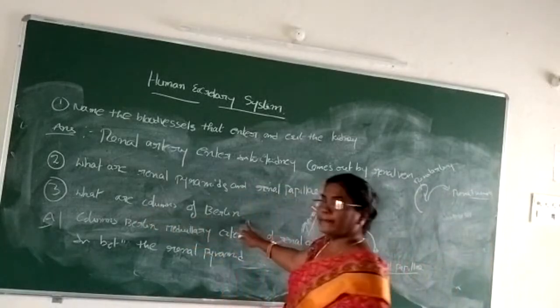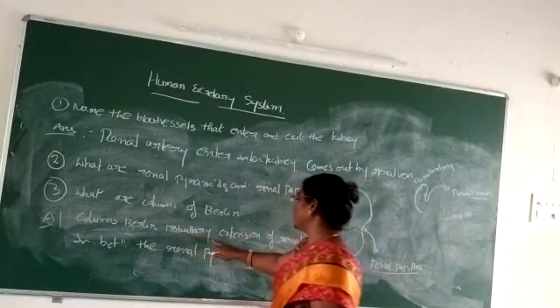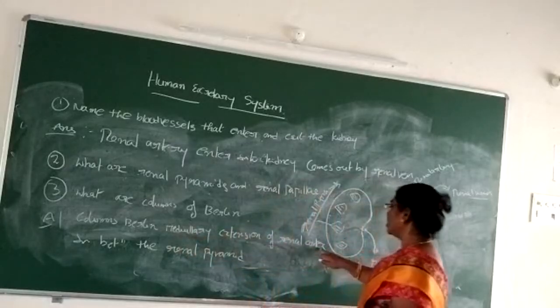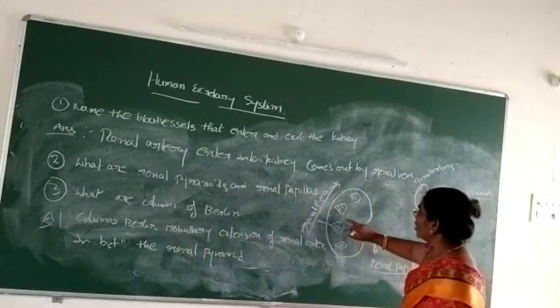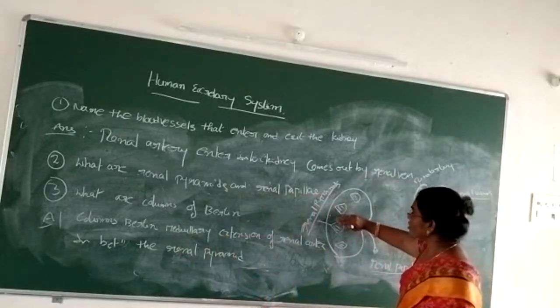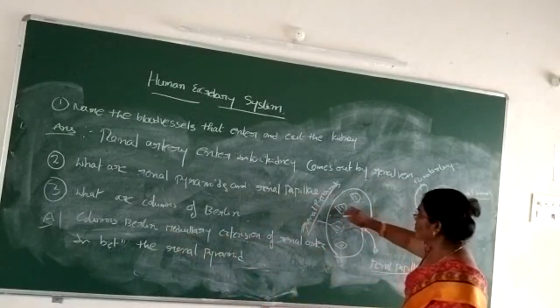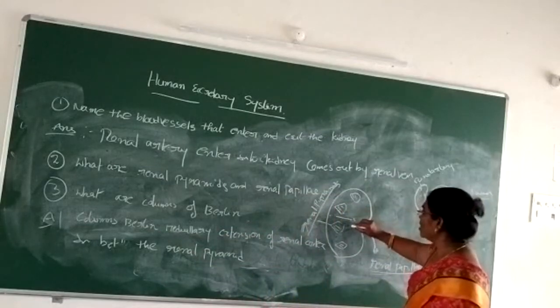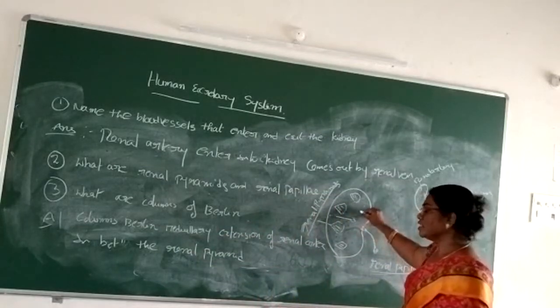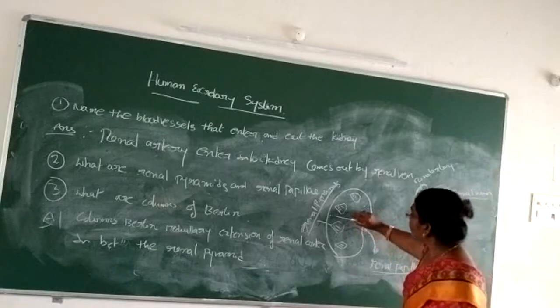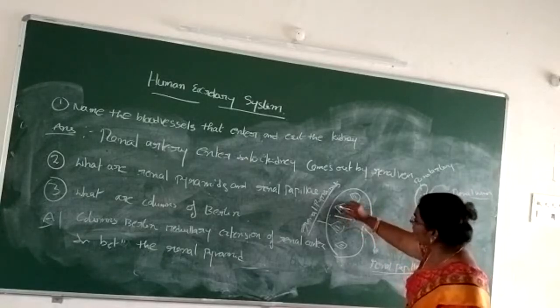Next, what are the columns of Bertin? The columns of Bertin are medullary extensions of the renal cortex. This is the medullary region, and this is the renal cortex extending between the renal pyramids.